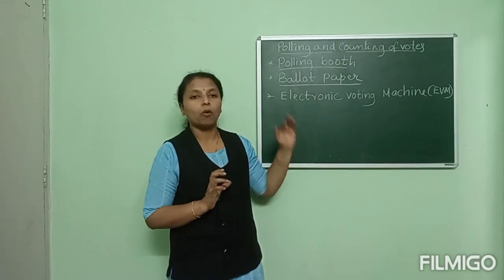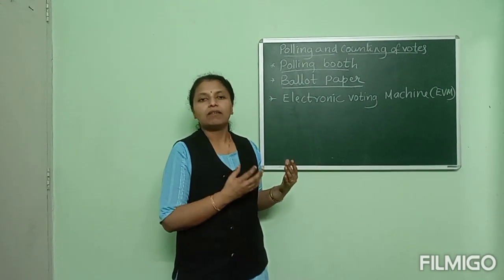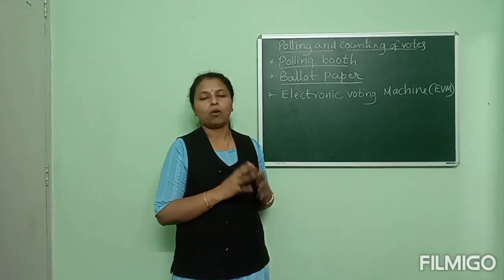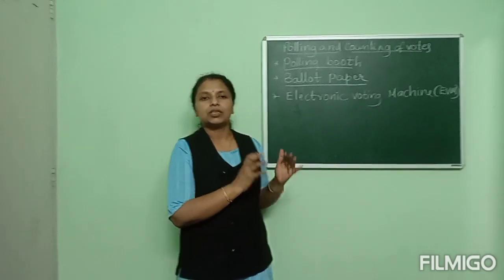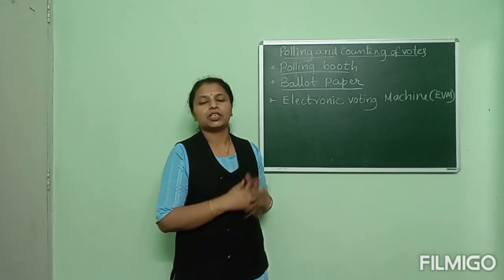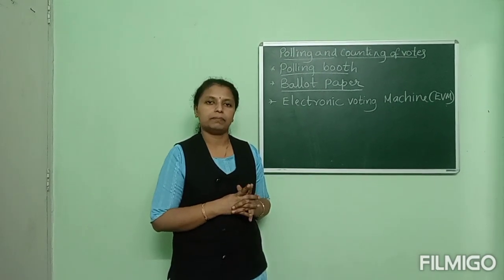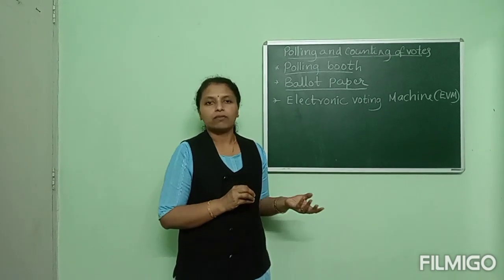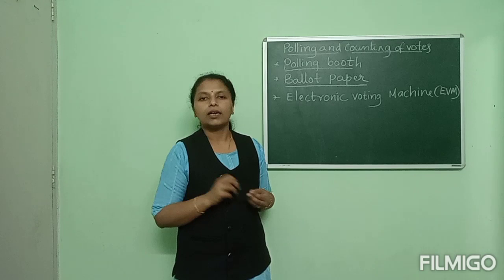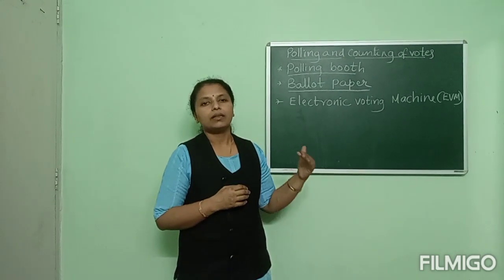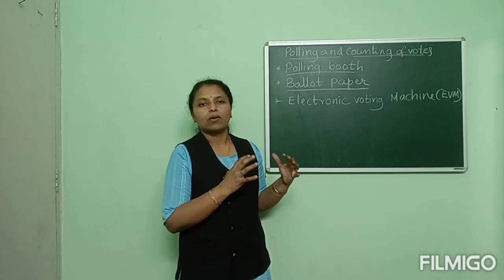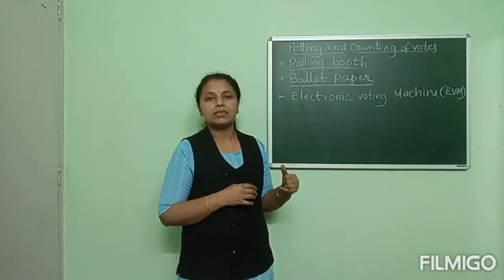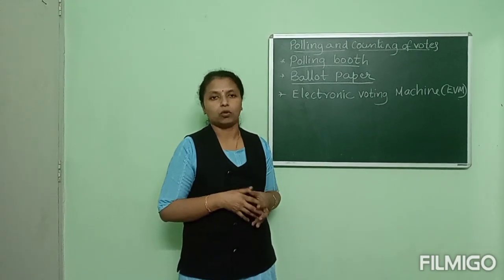The first one is polling booth. So where do the voters have to go? The voters have to go to the nearby polling booth. Polling booth means where the election is conducted. The place where the election is conducted is known as a polling booth. Usually that polling booth will be a government office or most probably a local government school. So in that local school, known as the polling booth, the voters have to go to cast the vote or to poll the vote.